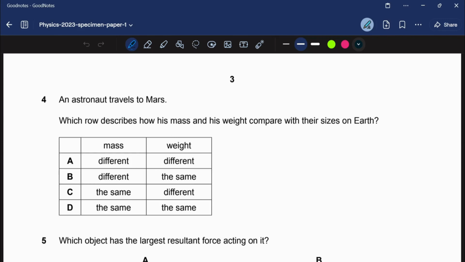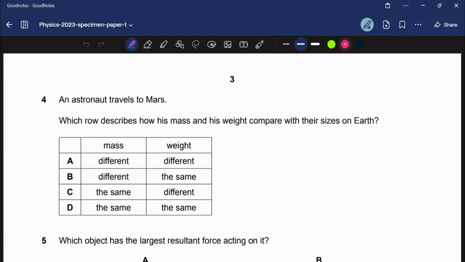An astronaut travels to Mars. Which group describes how his mass and his weight compare with their sizes on Earth? Okay, in this question, the mass of an astronaut is considered, and he travels to Mars. But what the question is, how are we going to compare his mass and weight? Which one is going to be different on Mars, or is it going to be the same